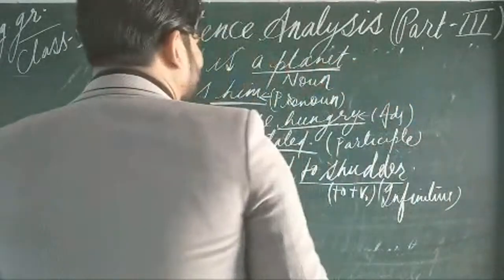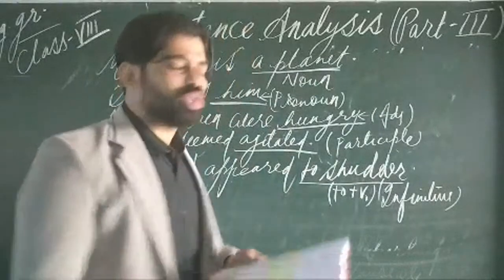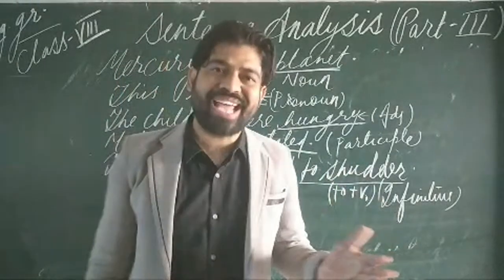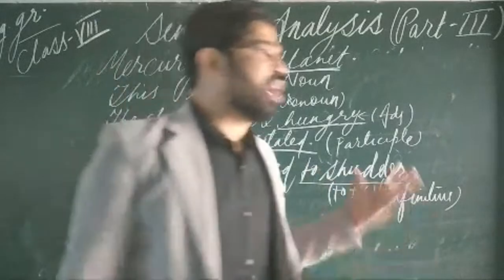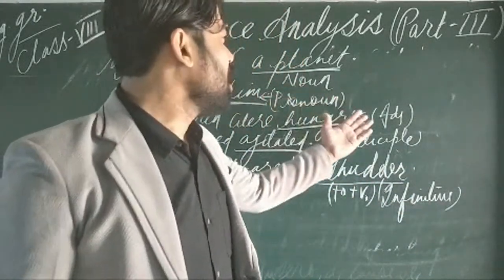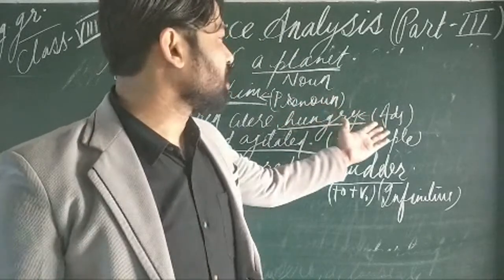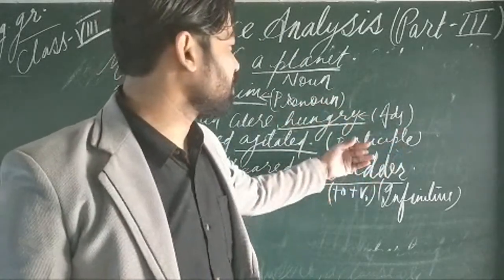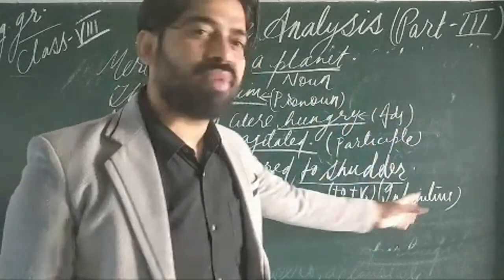From the examples, I think it is now becoming quite clear what a complement is and in what different ways the complement will come in a sentence. Sometimes it comes in the form of a noun, sometimes a pronoun, an adjective, a participle, or an infinitive.